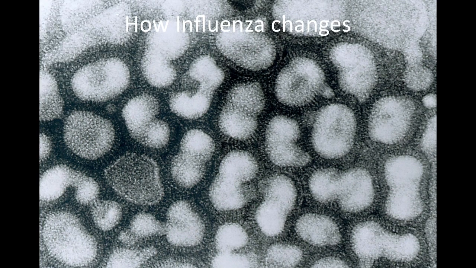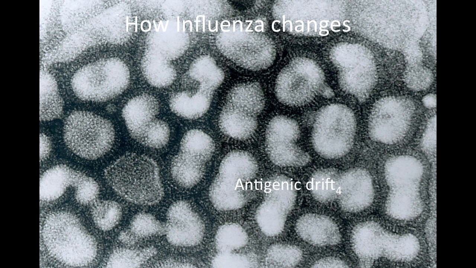How influenza changes. Over time, the influenza changes. RNA is like a photocopier. Whatever is put in, it spits out. If a new type of virus is put in, RNA spits out the new type of influenza.